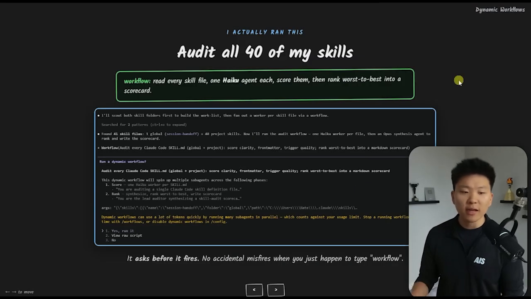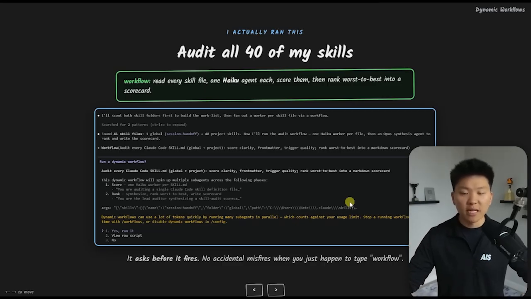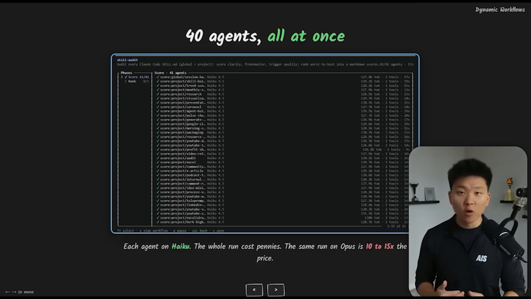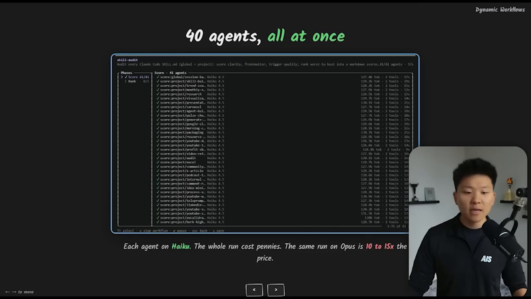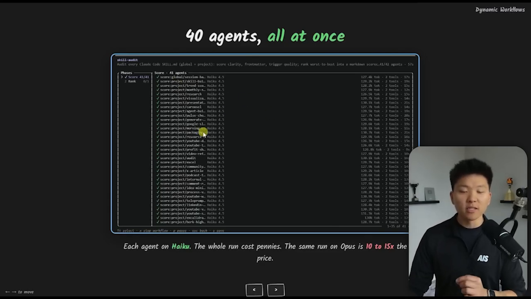Now, when I invoked that, it said, okay, can you let me run a dynamic workflow to do this? And I had to explicitly say, yes, run it. Or you could see here that I could also view the raw script. Because as we know, this is basically writing a script and then we just execute that script rather than having it be all this sort of dynamic back and forth. And then while this was running, you can do /workflows to actually view all of your open workflows if you wanted to stop them or view them. As you can see here, I could see all 41 of these agents running and looking at different skills. I could see that they were all on Haiku. I could see how many tokens they had used, what tools, and how long they had been running.